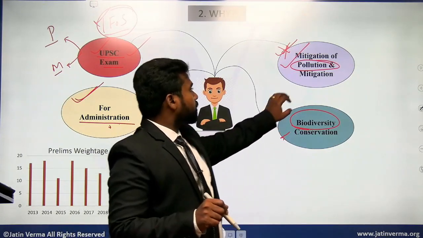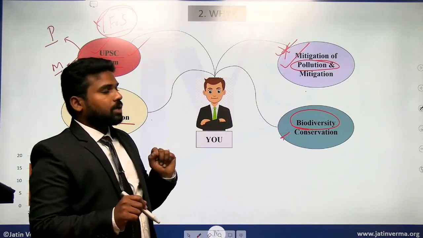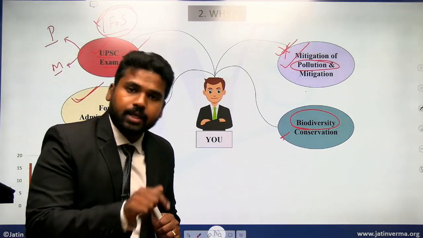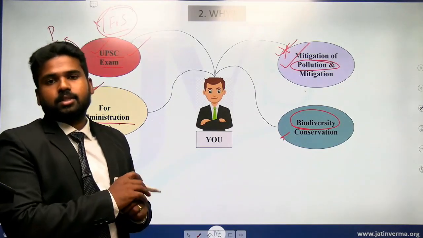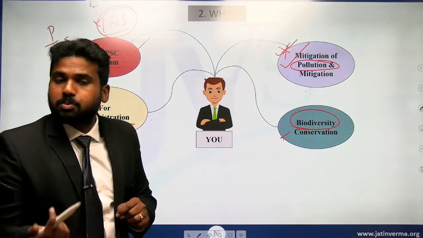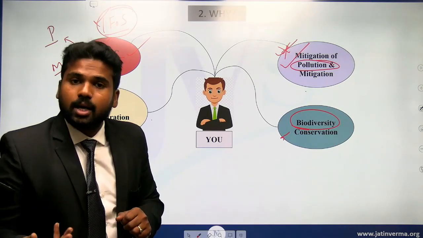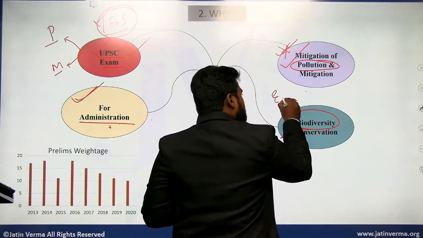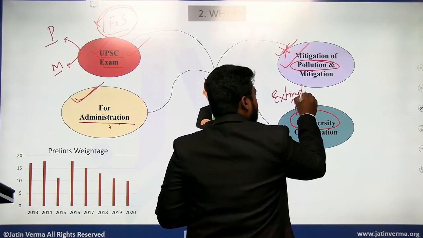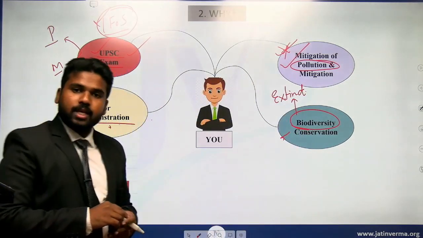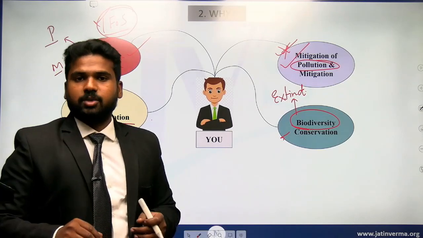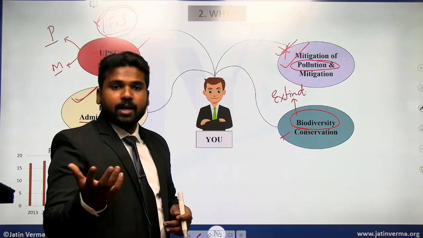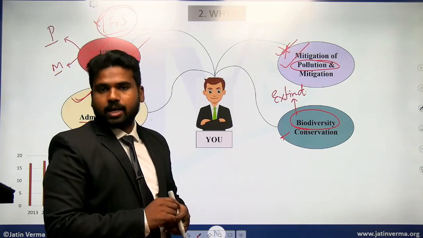Now because of this pollution and degradation, this biodiversity is directly threatened. Because of this threat, we are losing those species, we are losing those organisms. Once they become extinct, extinct is the word we use to say they have disappeared from that particular region, we may not be able to retrieve them again.